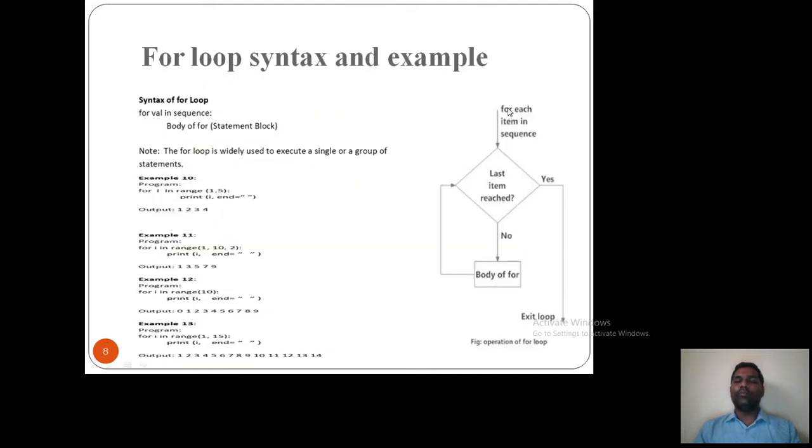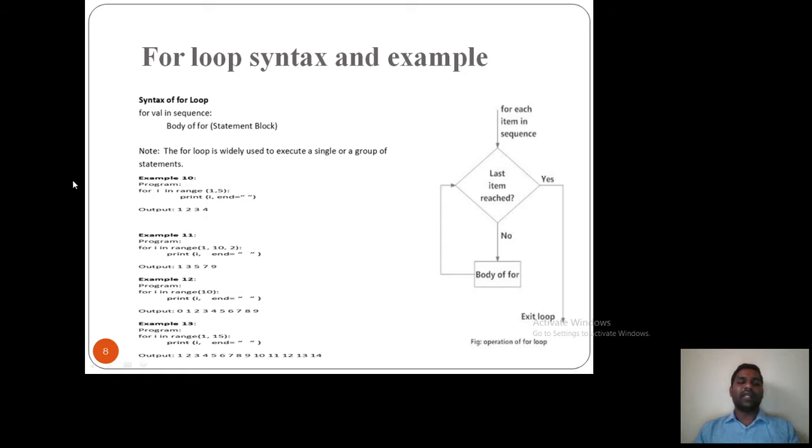So here is the for loop. For each item in the sequence, it will check the items. Once the last item is reached, then the termination of the loop, exit of the loop. If the last item is not reached, then it will iterate in the for loop body. This is what happens with this diagram of for loop. Syntax: for value in sequence, body of for. For example, I have a sequence kind of example in this slide, but I will show you in practical session.